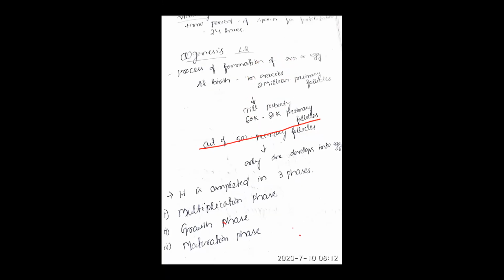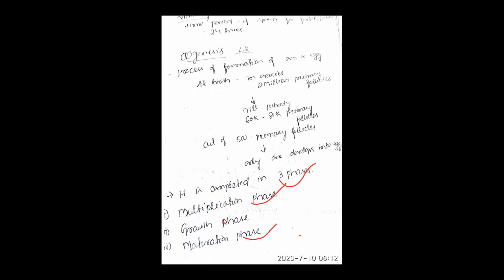So see, out of 500 primary follicles, only one develops into an egg. Clear? So like the spermatogenesis process, oogenesis is also completed in 3 phases. The first one is the multiplication phase, then the growth phase, then what? Maturation phase. Clear?